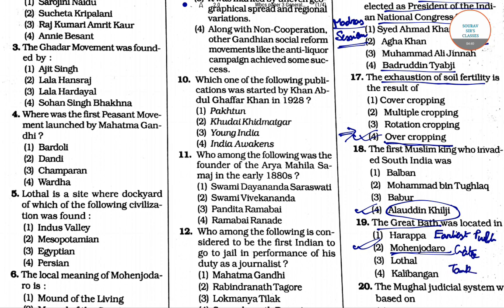The Great Bath was located at Mohenjo-daro, which is the largest site in the Indus Valley civilization, and it was a great structure, a water reserve or water tank.